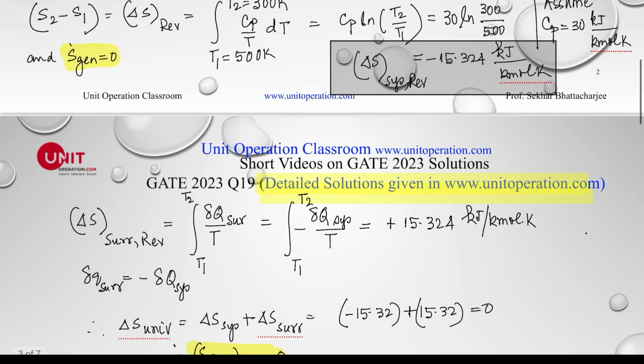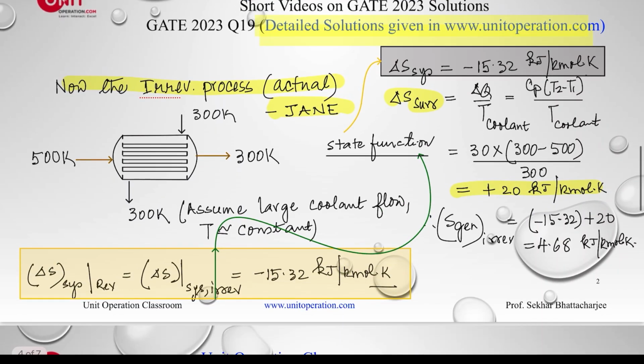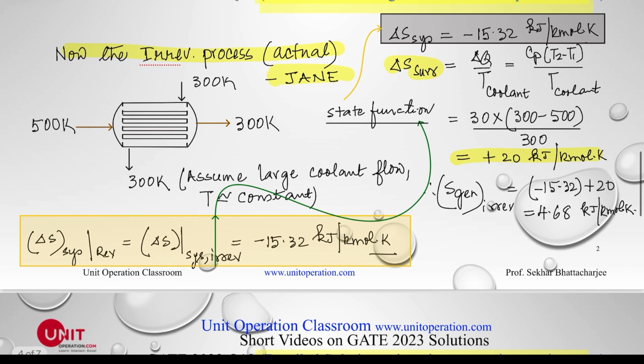Now let us see if we do the same thing by the irreversible process. Say, a standard heat exchanger. We're going from 500 K to 300 K, and the only thing we are assuming is that a sufficiently large amount of water or coolant is flowing, so that the coolant temperature essentially does not go up, which again is impractical. But let us assume that.